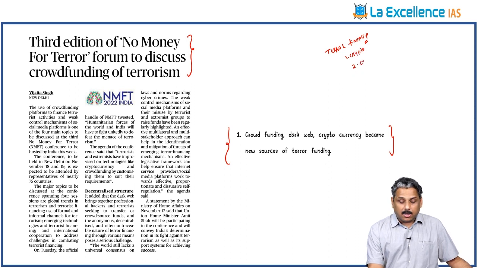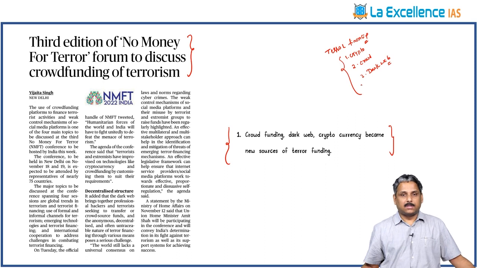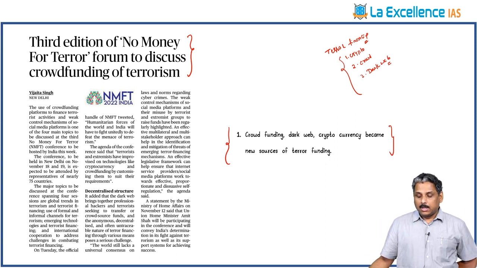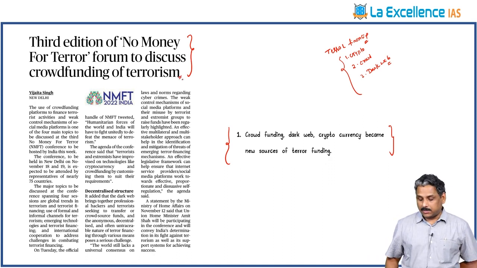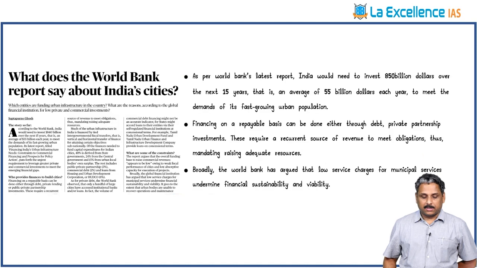Terrorists also are resorting to crowdfunding from ideologically inclined people. And the third thing is drug sales, increased sales through the dark web. These are all becoming increased sources. Crowdfunding, crypto, dark web, these are the new sources of terror funding. And how this conference will talk about terror funding, based on that, we can improve it further.